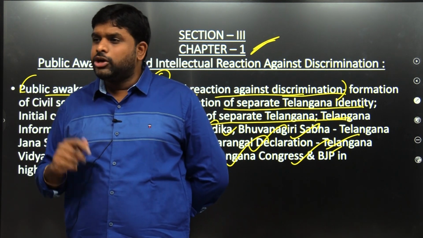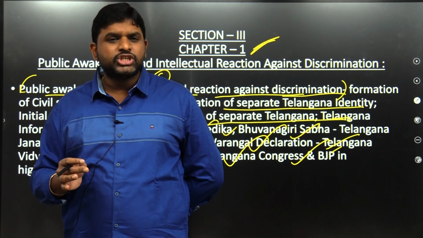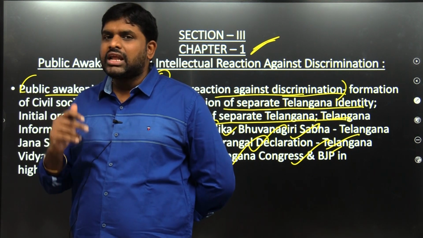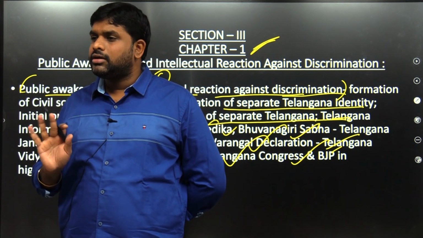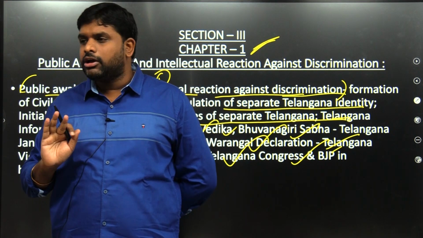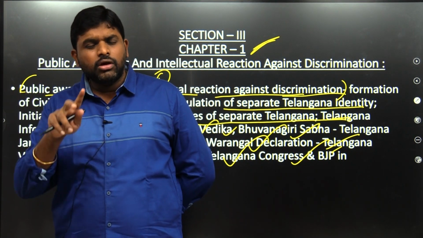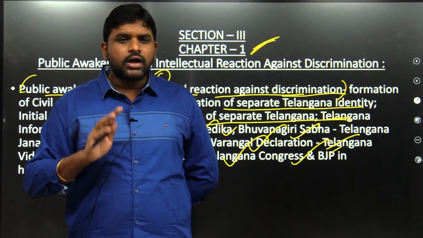LK Advani said in 2000, when we were giving three states, Chhattisgarh, Uttarakhand and Jharkhand, we also thought of giving Telangana, but Chandrababu Naidu was against us and he was part of the NDA government. Because of that we dropped the idea of giving Telangana. If not, we would have given Telangana also. So BJP is also there, not only TRS. BJP as well as Congress are also there.